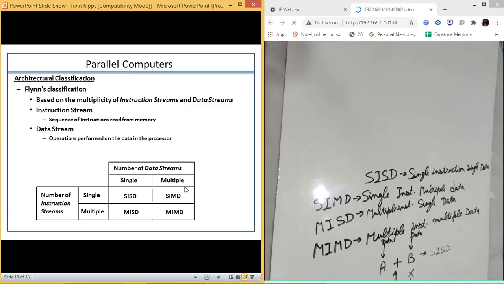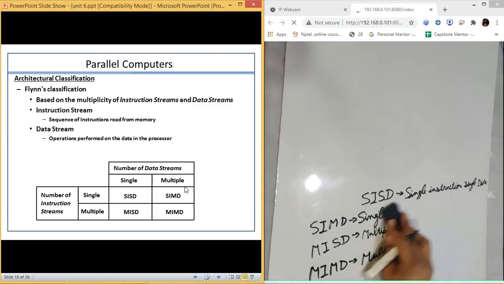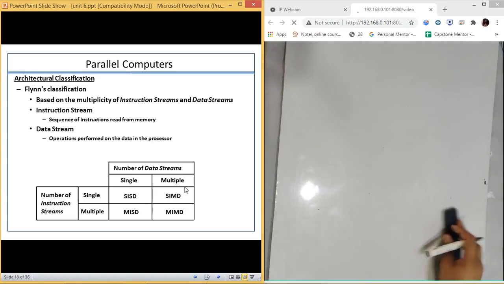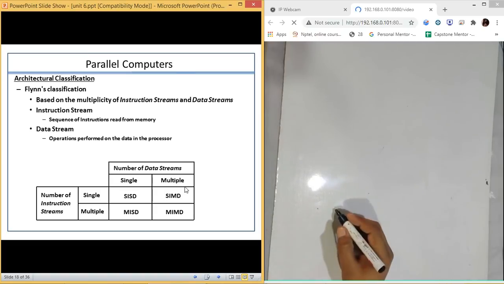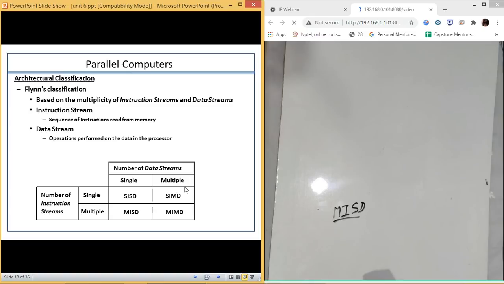After this, we have the next type. We can have MISD, multiple instructions but single data.